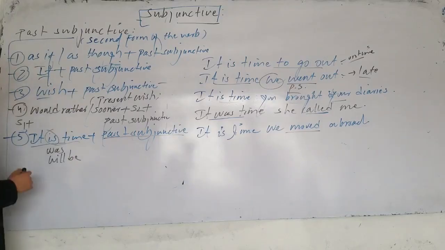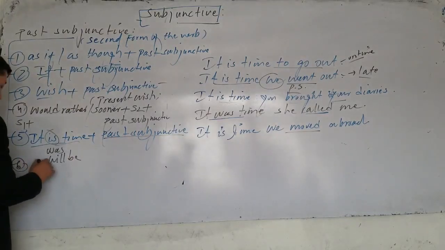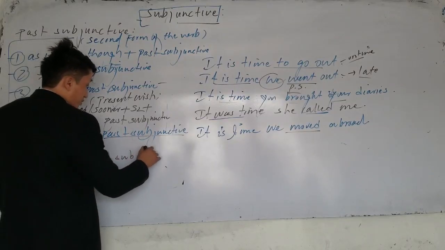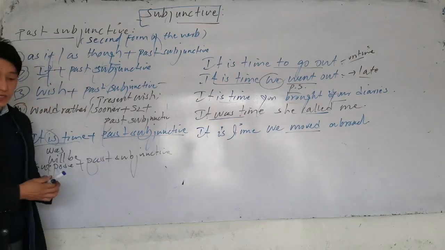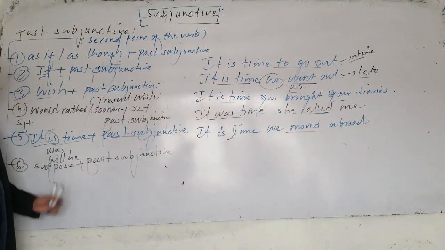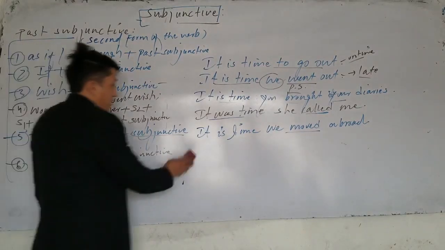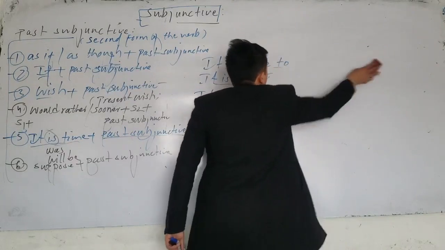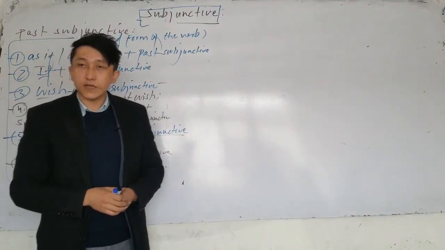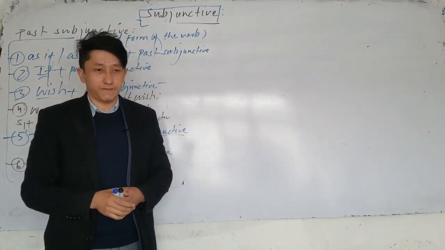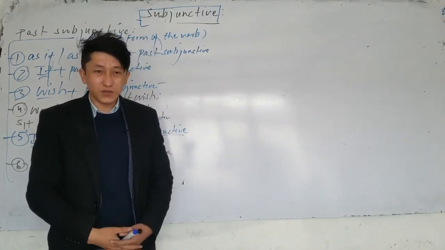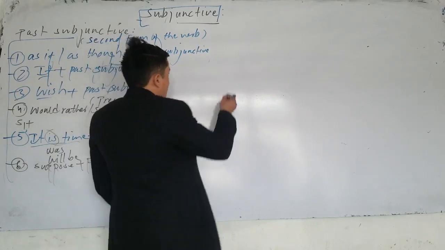Now, the next usage is number 6. After suppose, we use past subjunctive. What is the meaning of suppose? Suppose means presume, when you assume. So at that time, sometimes after suppose we use past subjunctive. For the question form, we can say, is it time we went home? It means, is it late to go home? Okay. Next one, after suppose.